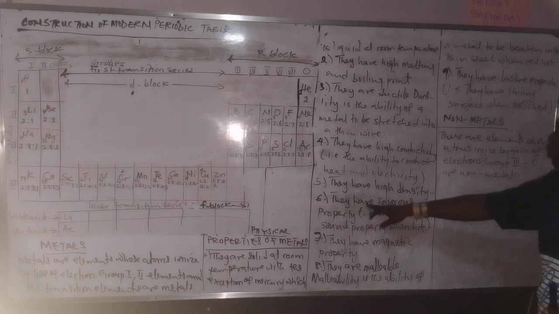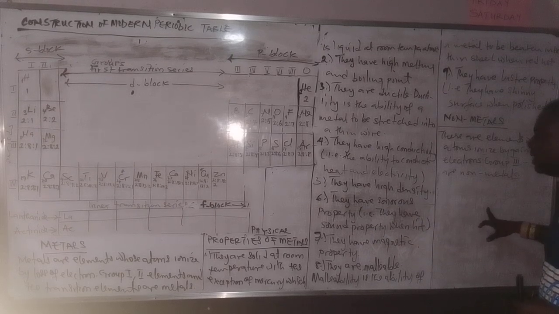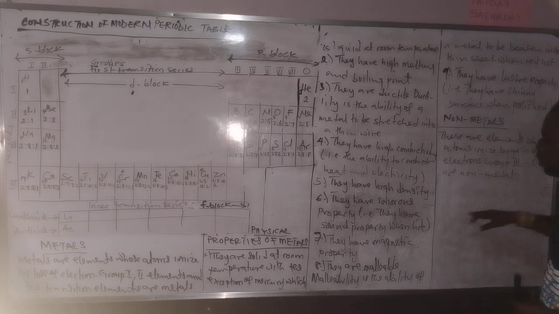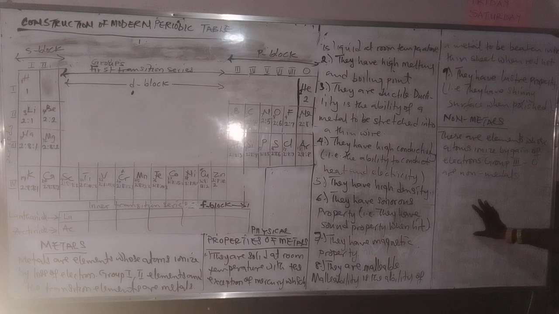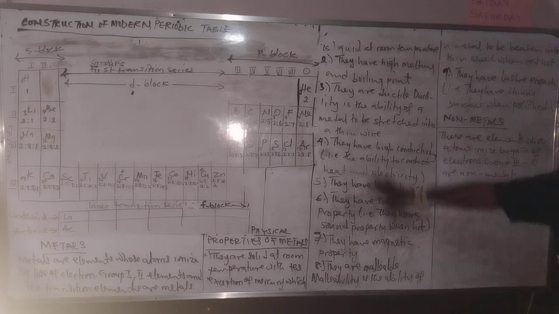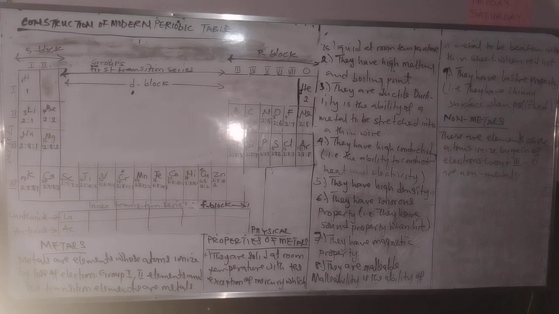Metals are sonorous, non-metals are not. Metals have magnetic properties, non-metals do not. Metals are malleable, non-metals are non-malleable. Metals have high luster, non-metals do not. So you can turn these upside down and form your note because of our time.